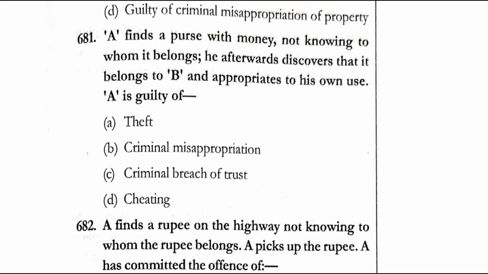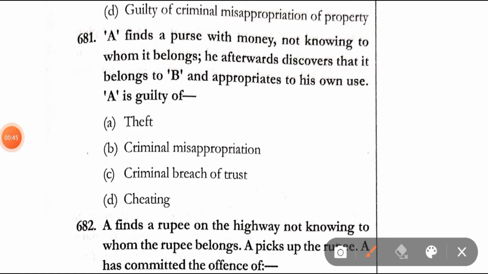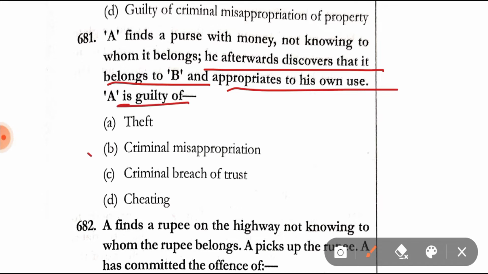Question number 681. A finds a purse with money not knowing to whom it belongs. He afterwards discovers that it belongs to B and appropriates to his own use. A is guilty of theft, criminal misappropriation, criminal breach of trust, cheating. Correct answer is option B, that is criminal misappropriation.